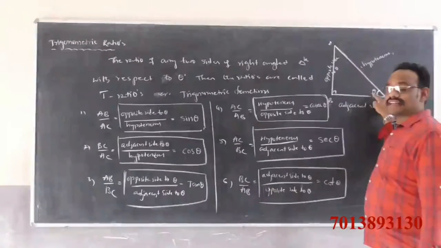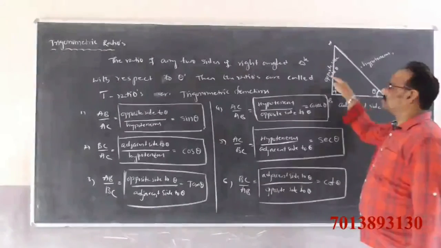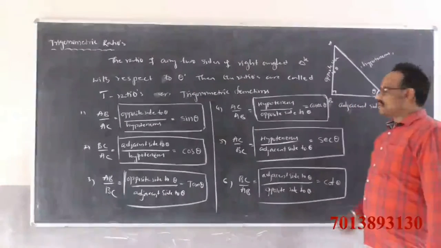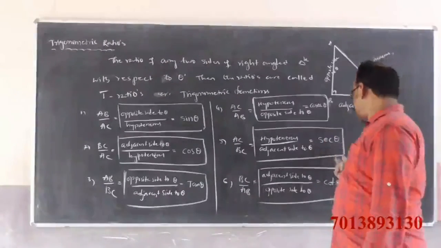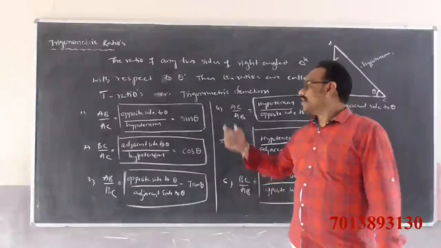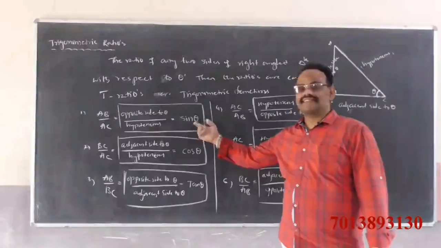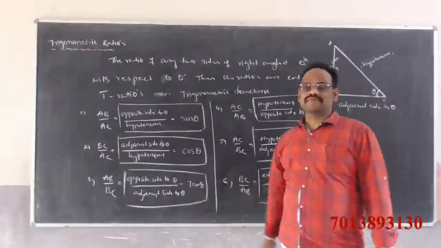These are called the trigonometric ratios with respect to theta. If your theta is here, this is the opposite side, this is the adjacent side. Sin theta, cos theta, tan theta, cosecant theta, secant theta, cot theta, these are only names. There is no meaning if you remove the theta from sin.